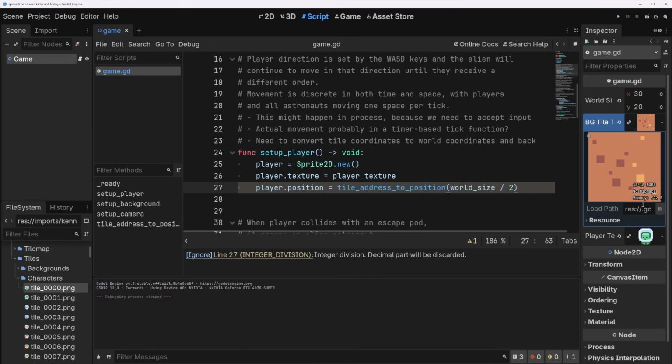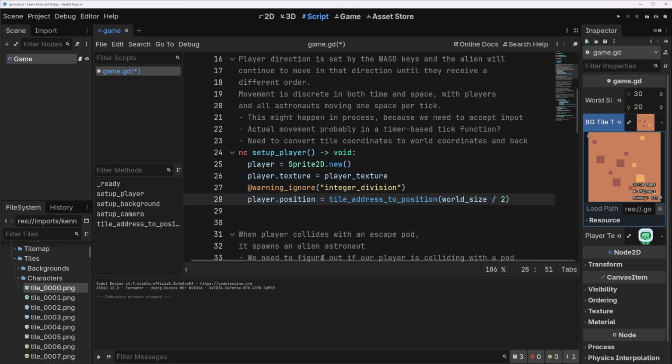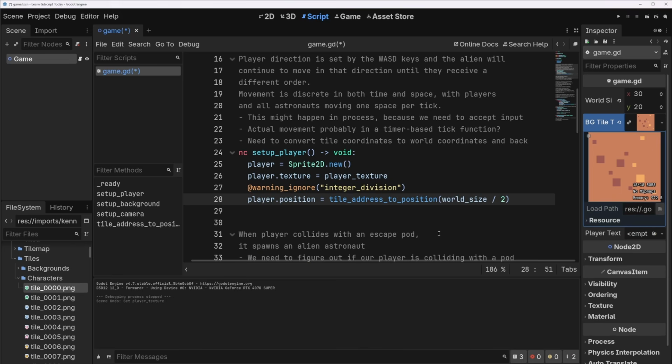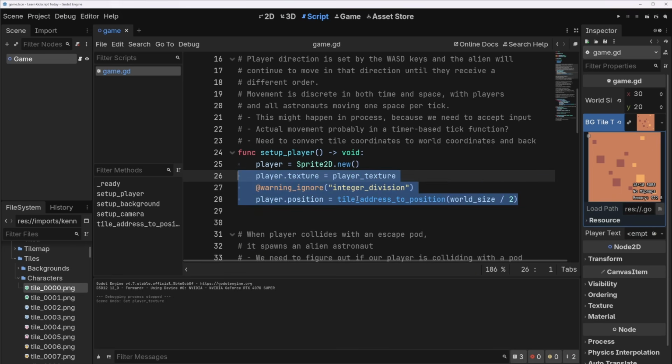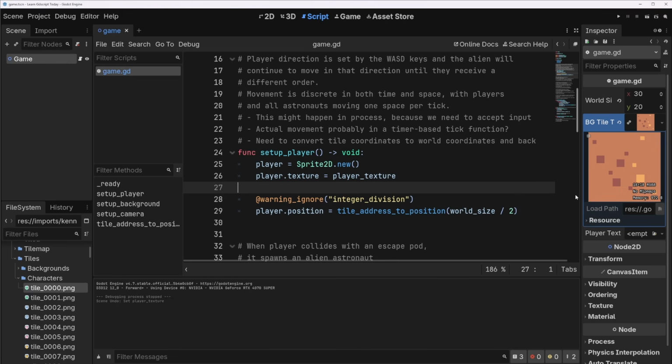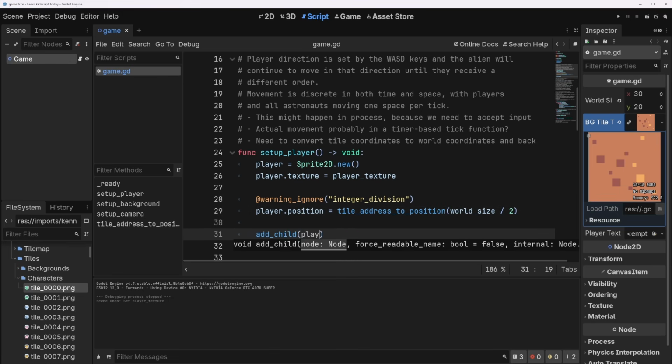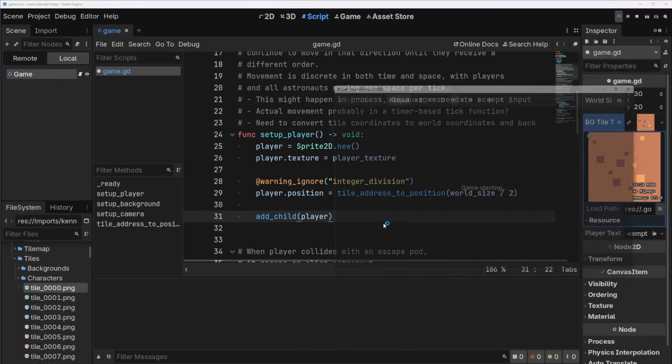Okay, I'll tell you. I'm just going to make this float division. We can just click on this warning here to ignore integer division. You'll see this here, you click ignore. We want this integer division. It does warn you because it messes you up. That's not what I screwed up. What I screwed up is, of course, adding the child to our tree, or else this won't work at all.